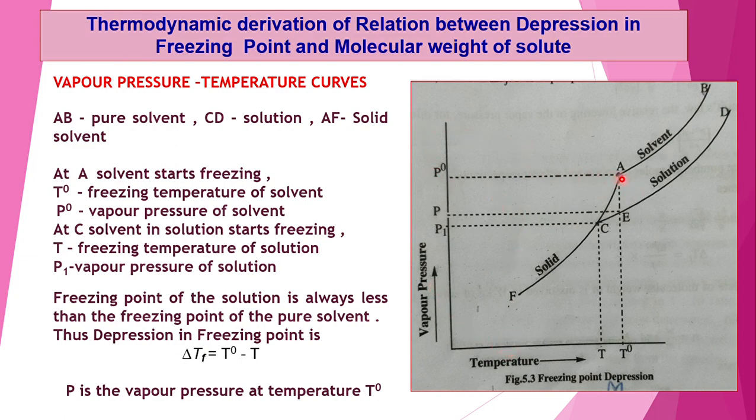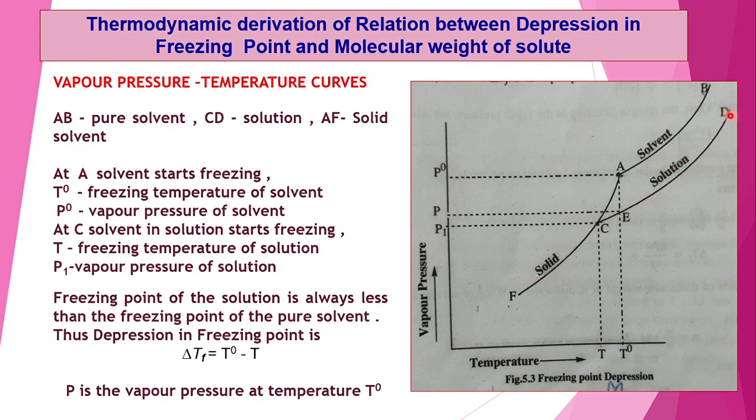You can see at this point A, initially the solvent is in the liquid phase, and at point A it starts freezing, and that temperature is taken as T0. At this point A the vapor pressure of the solvent is P0. Now from point A to point F the solvent starts freezing and goes on solidifying, and up to point F it completely freezes, that is, it becomes completely solid.